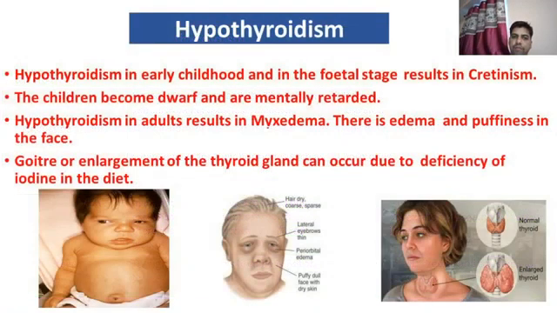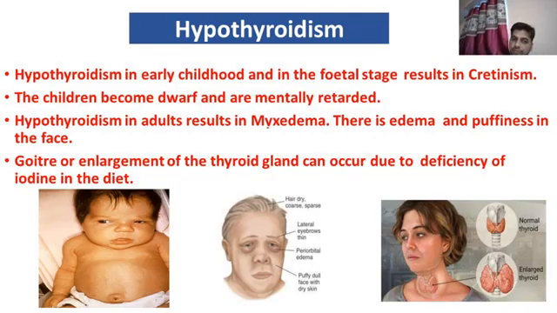So when we talk about the disorders related to hypothyroidism, there are three major disorders. One is cretinism, which occurs in the fetal stage when the individual suffers from less secretion of thyroxine, while when this similar disorder occurs in adult stage, it is known as myxedema.